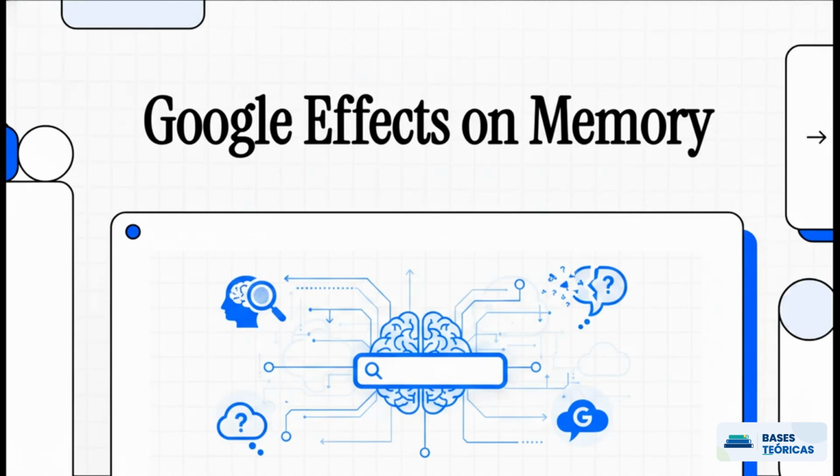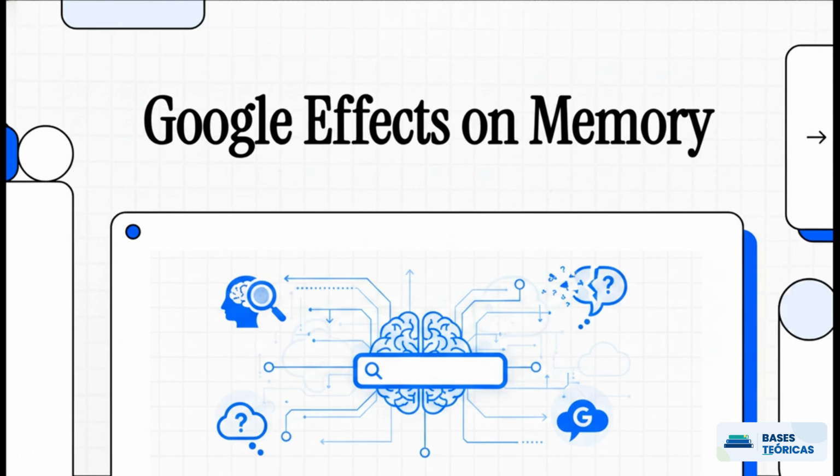Hey everyone, and welcome to this quick, fast-paced explainer. Today, we're diving into a really landmark scientific paper from 2011 by Sparrow, Leo, and Wigner. It's called Google Effects on Memory. We're going to distill this fascinating research down into a concise summary, focusing squarely on the results.